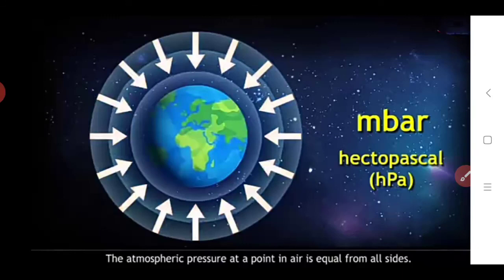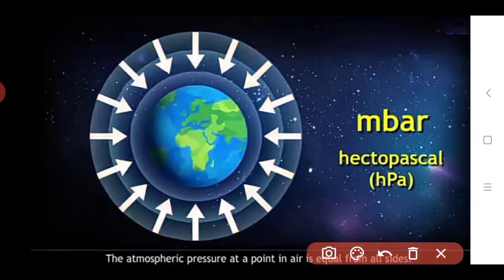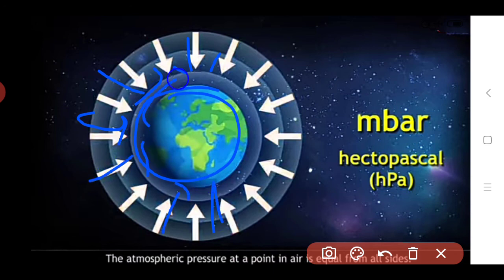The atmospheric pressure at a point in air is equal from all sides. Means if we calculate the magnitude of the atmosphere, on the whole earth surface an equal amount of atmospheric pressure is exerted from all sides.